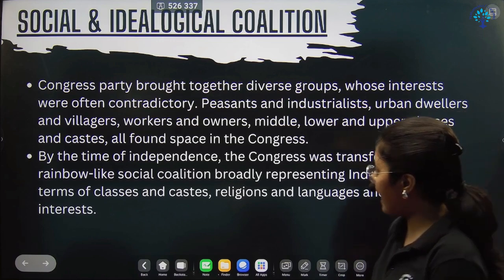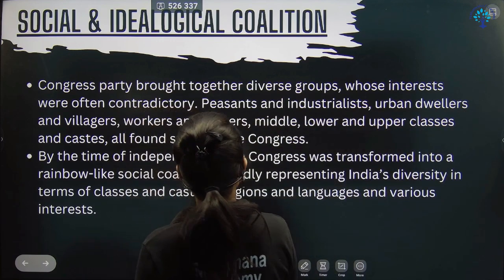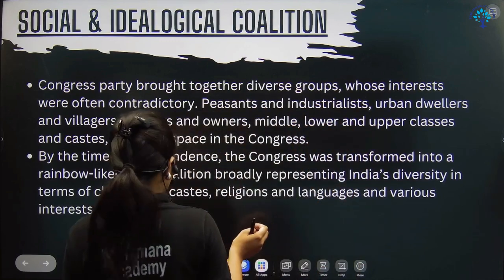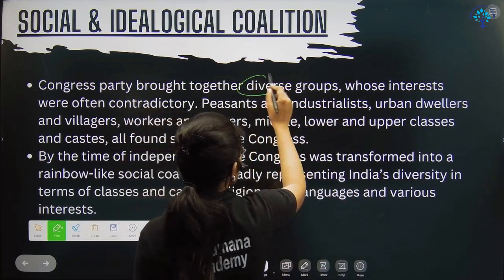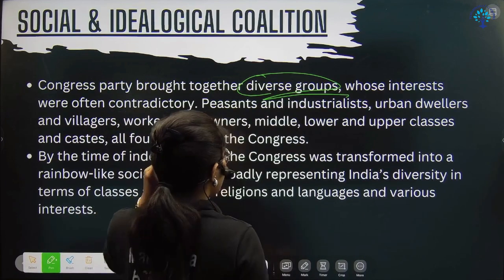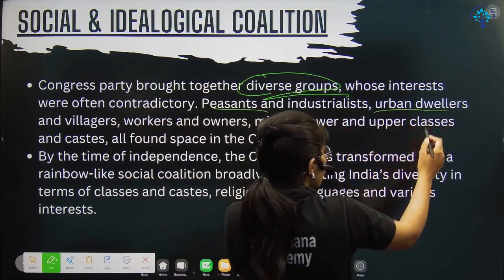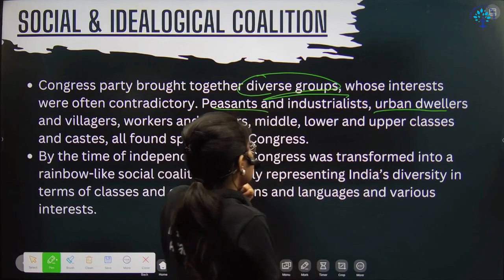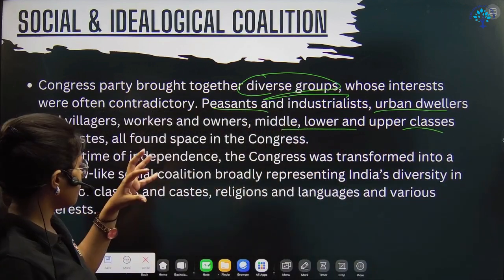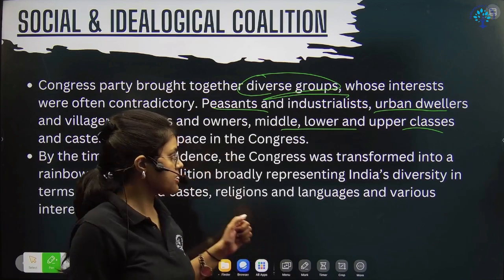So you can see there was a diverse group whose interests were very different. Some were peasants, some were urban dwellers, the people living in the cities. Some were lower class people, some were upper class people. So there was diversity within the Congress, right?